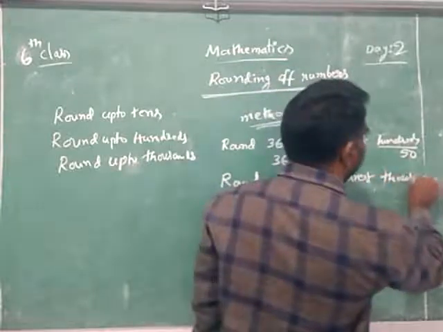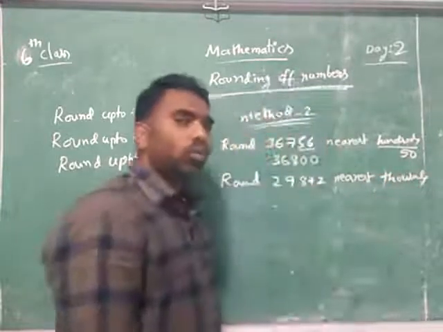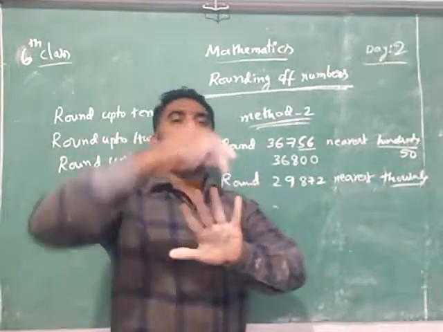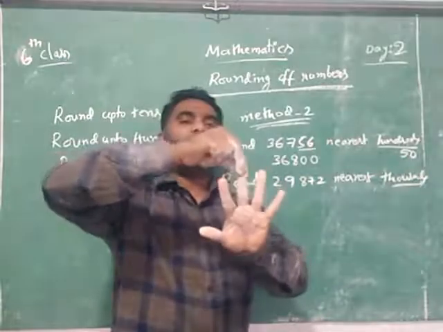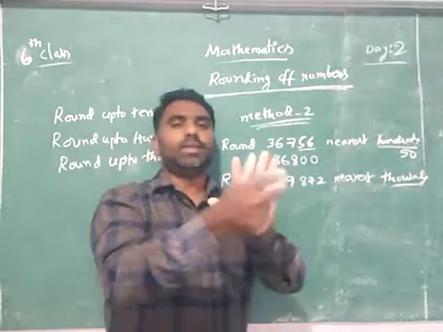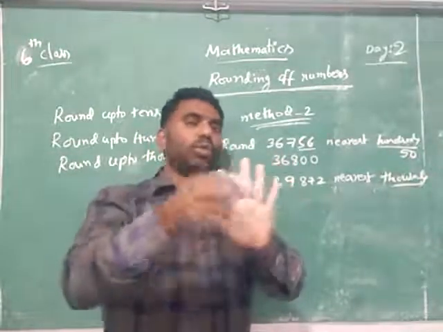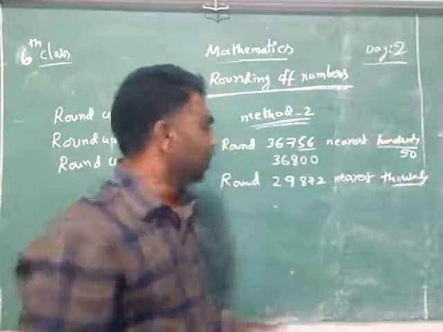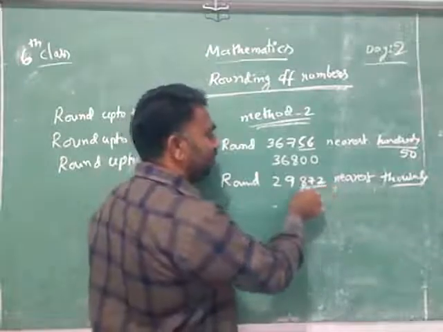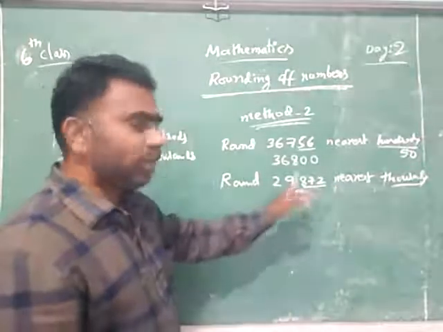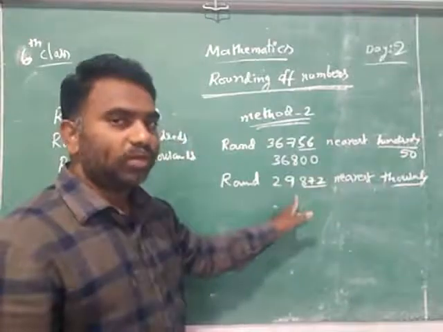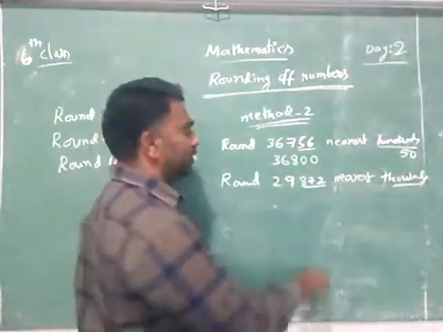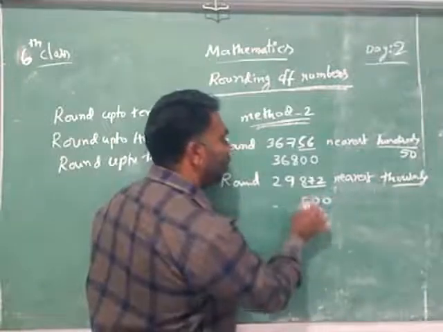Nearest thousands. Okay, how to do? Nearest thousands I asked you. That's why ones, tens, hundreds are 0. Nearest thousands means before that all 0. Thousands, I need to round up to thousands. Means ones, tens, hundreds are zeros. Because we are rounding up to thousands now, that's why I have to keep thousands only, and ones, tens, hundreds will be 0, 0, 0.